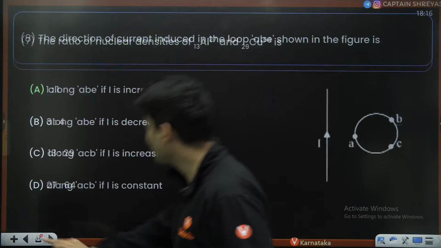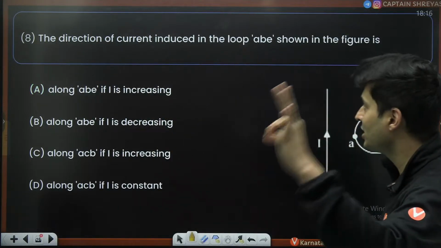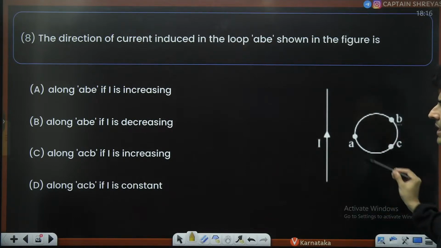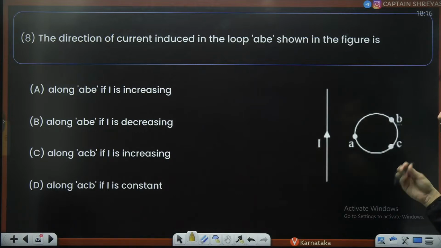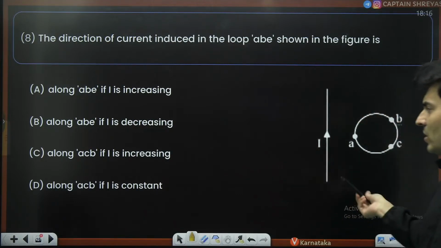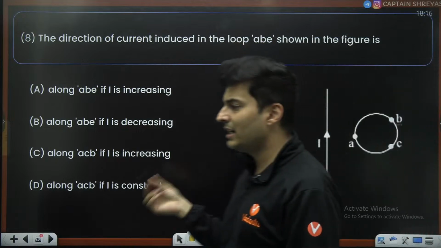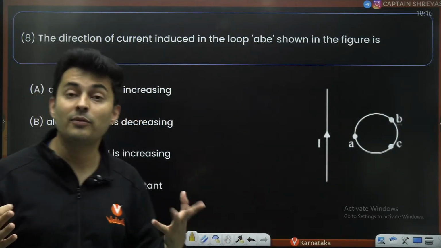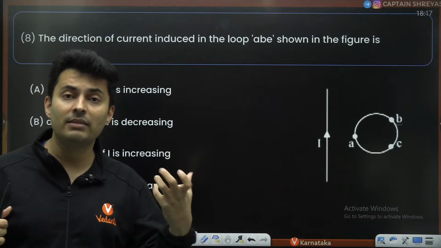Awesome. Next question. The direction of the current in the loop ABE, as shown in the figure, is along AB if it is increasing, along AB if it is decreasing, along ACB. I think it is AB. If I is increasing along ACB, so I is constant. So first of all, current is only induced if there is a magnetic field which is changing.